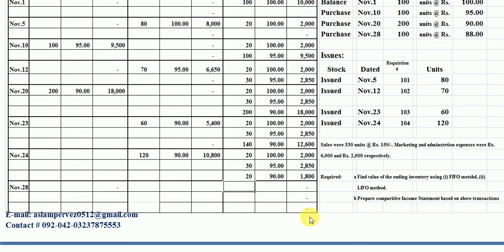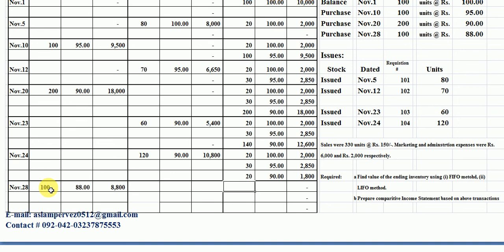Students, now on November 28, we again purchase 100 units at the rate of 88 rupees per unit. Now we record our purchase of 100 units at 88 rupees.